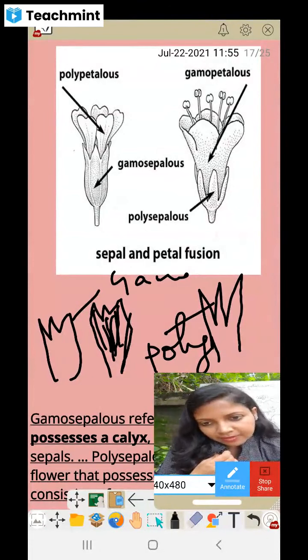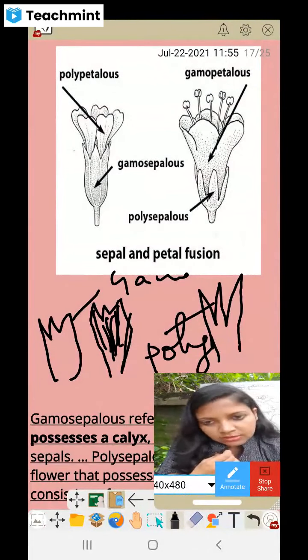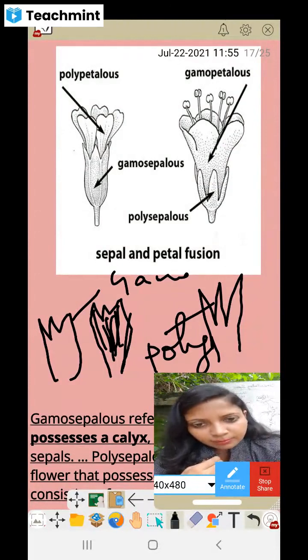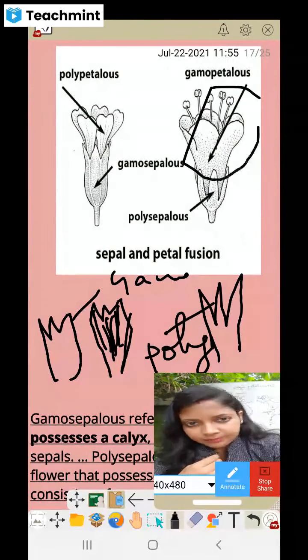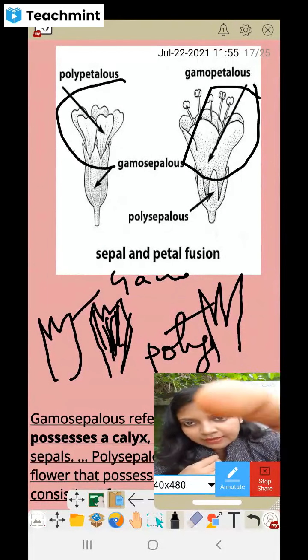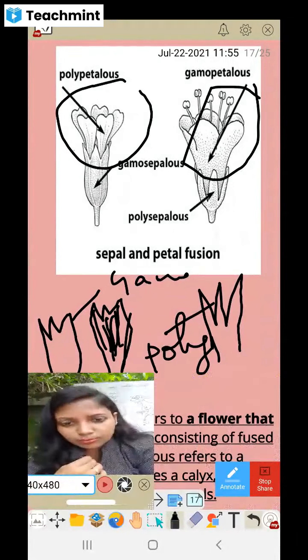And when sepals come, then it is a matter of sepals. When sepals are fused, we call it gamocephalus. When the sepals are free, they are called polycephalus. And based on the corolla, that is, based on the petals, you will say gamopetalous when the petals are fused, and here the petals are completely free, so that's called polypetalous. Okay.